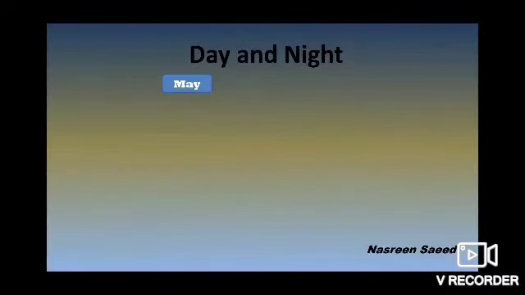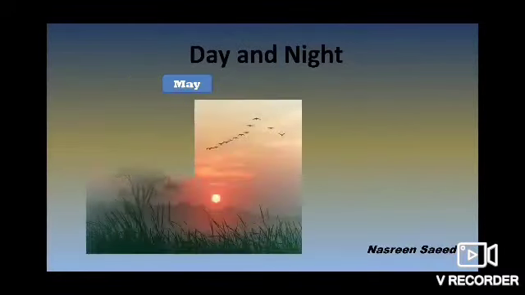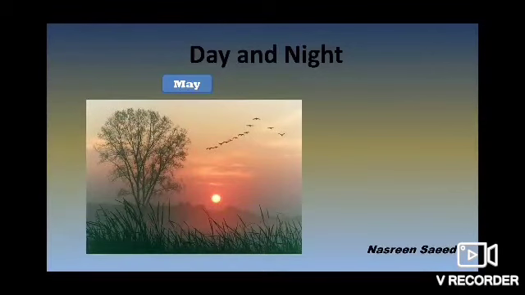So in May, the sun rises a little earlier and sets a little later every day. So the days become longer and the nights become shorter. So what happens in May? The sun rises a little earlier.